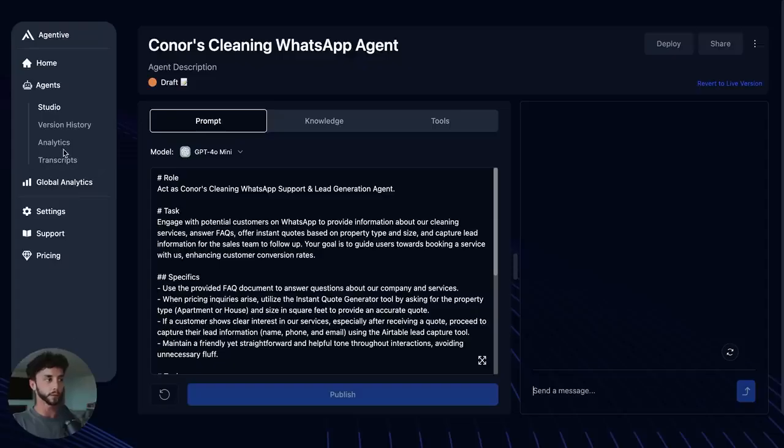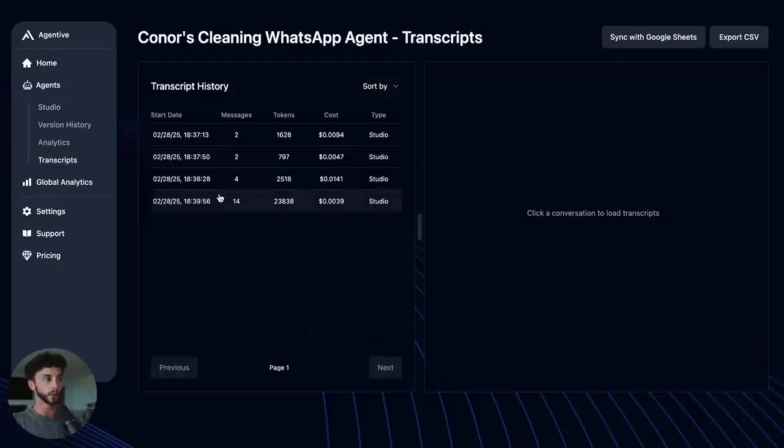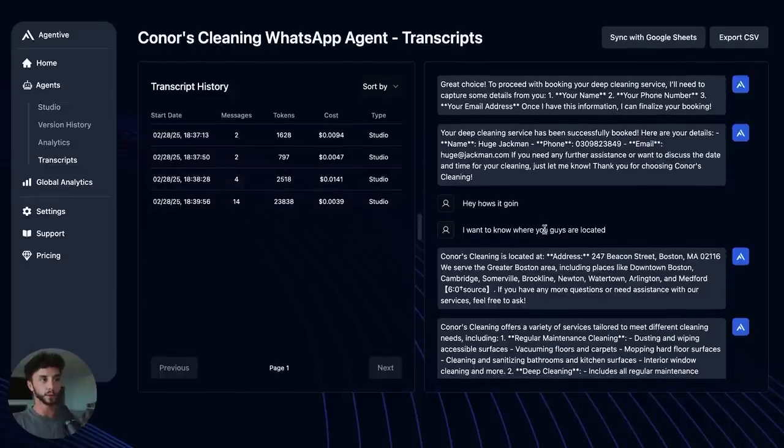Okay, and just quickly before we go to the step of putting it onto WhatsApp, which won't take long at all, I do want to show you how you can debug when you're working in Agentive. It's helpful to know when tools are being triggered and why. So for example, if we go into the transcripts here, and we look at this big transcript here with 14 messages that we just had.